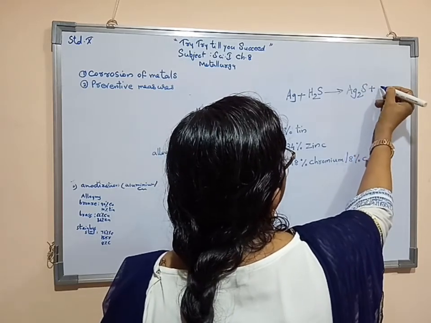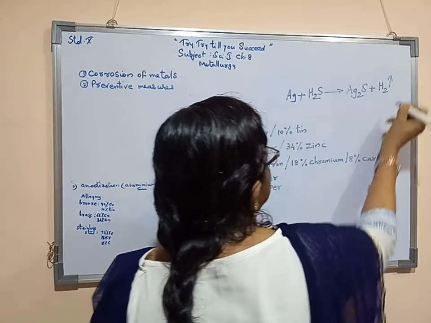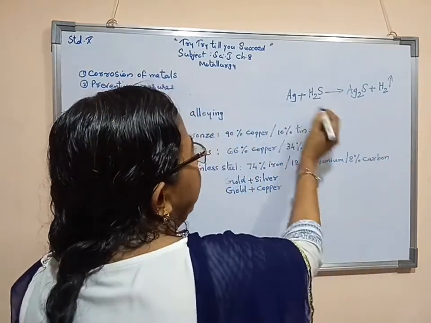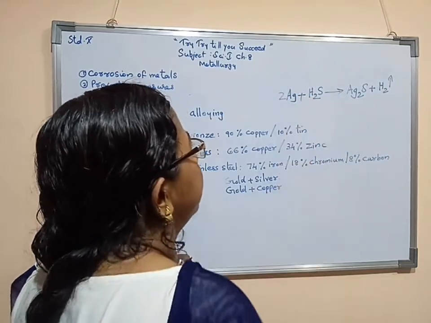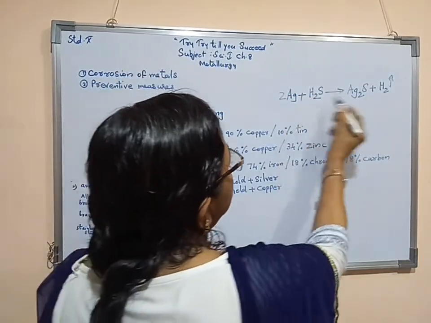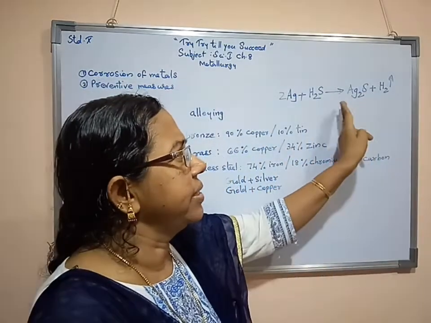Along with that, hydrogen gas formation will take place. Here silver 1, here silver 2, so I am writing 2, then hydrogen 2, and sulfur 1, sulfur 1. The equation is not necessary for you.